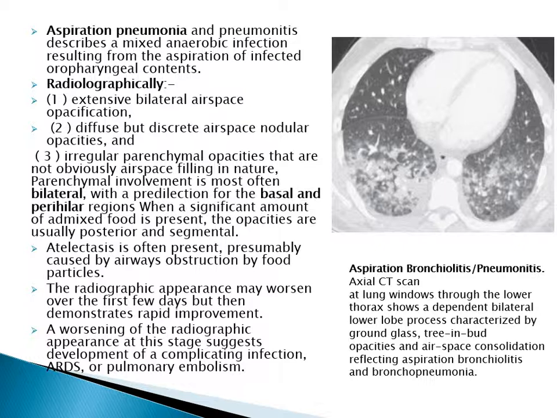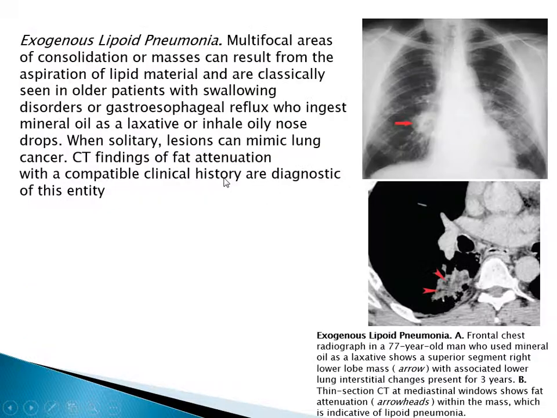Aspiration pneumonia or pneumonitis describes mixed anaerobic infection resulting from aspiration of infected oropharyngeal content. Radiographically it appears as bilateral, extensive opacification, diffuse but discrete airspace nodular opacities, and irregular parenchymal opacities that are not obviously airspace filling in nature. They are bilateral and mostly basal. Exogenous lipoid pneumonia: multifocal areas of consolidation or mass can result from aspiration of lipid material and are classically seen in older patients.